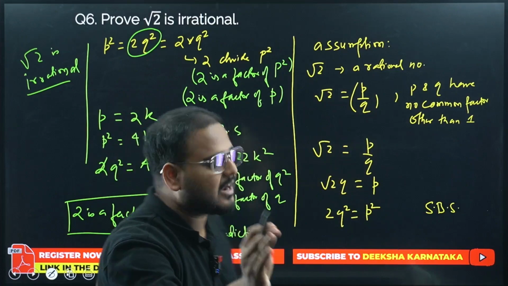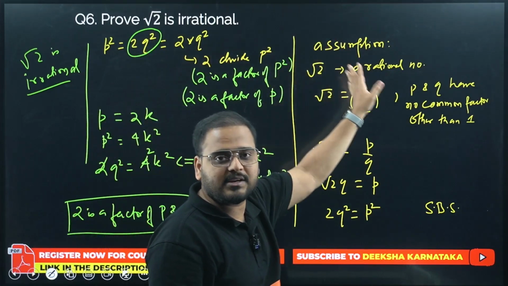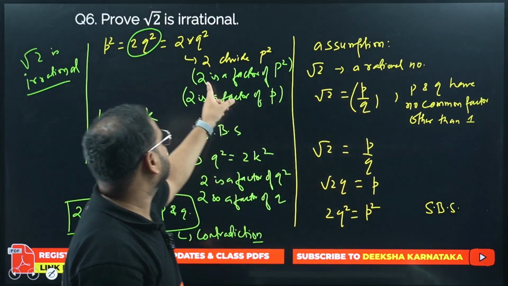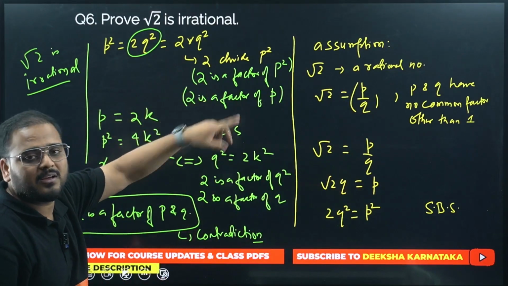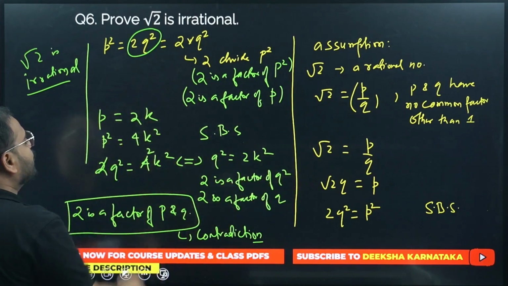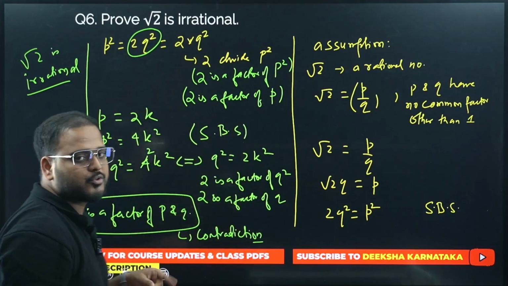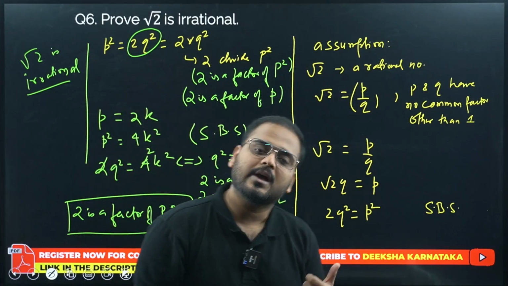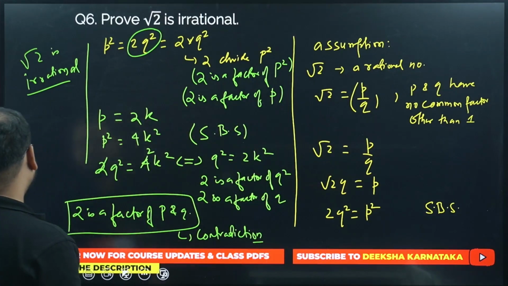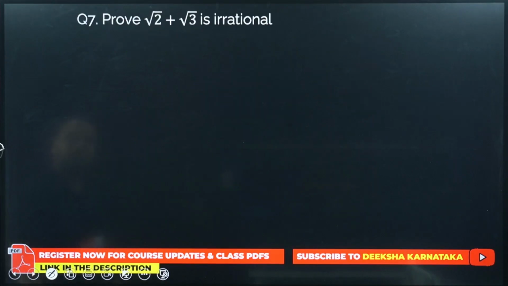Okay. So think about it. I'll tell you the flow again. First thing is, for any of these questions, take the assumption to be rational. From there we have taken the squaring on both sides. I got 2 as a factor of p square. Factor means it will be a factor of p also. Same way I can write p equal to 2k. Again squaring both sides, what do we get? 2 is a factor of q square, so it's going to be a factor of q also. And from there we get a common factor 2, which is not true. Hence it is irrational because of the contradiction. I hope this is visible. Please have a look.